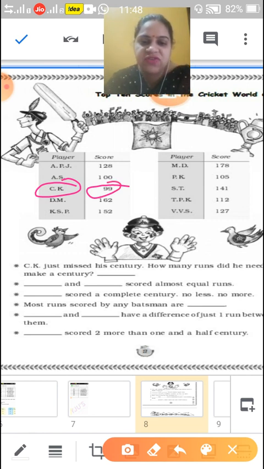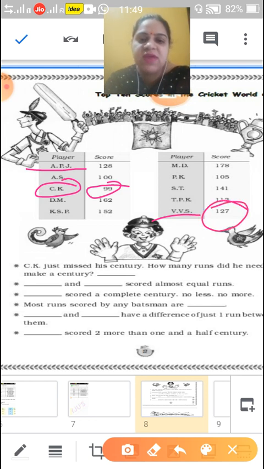Dash and dash scored almost equal runs. You can have a look at who has equal runs, like APJ and VVS. They have almost equal runs. How? VVS has 127 and APJ has 128. So both scored near about equal runs. Okay. Now next, dash scored a complete century.